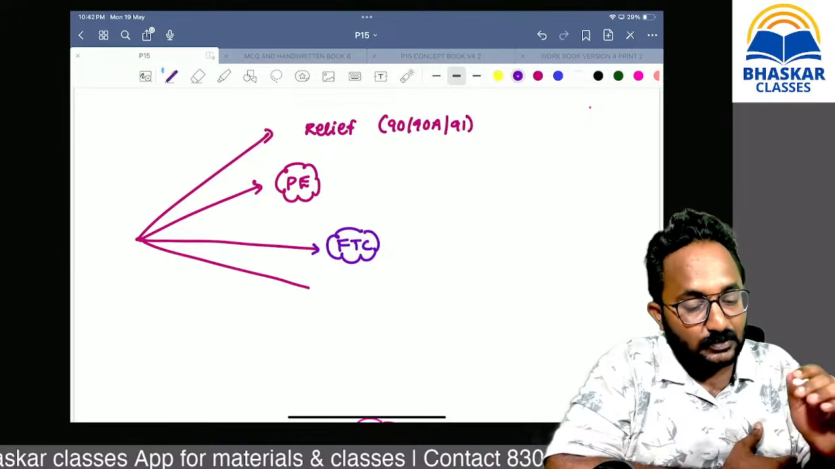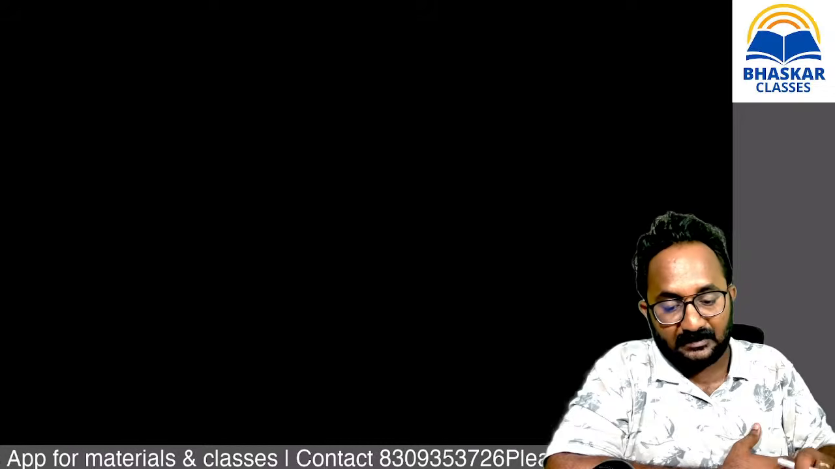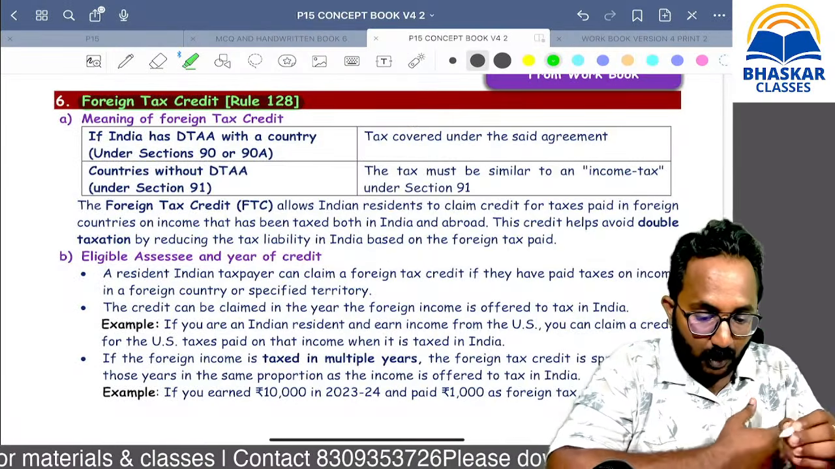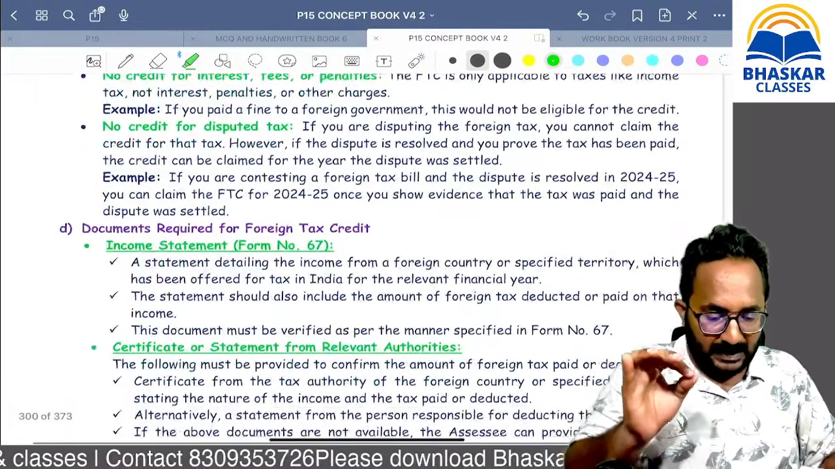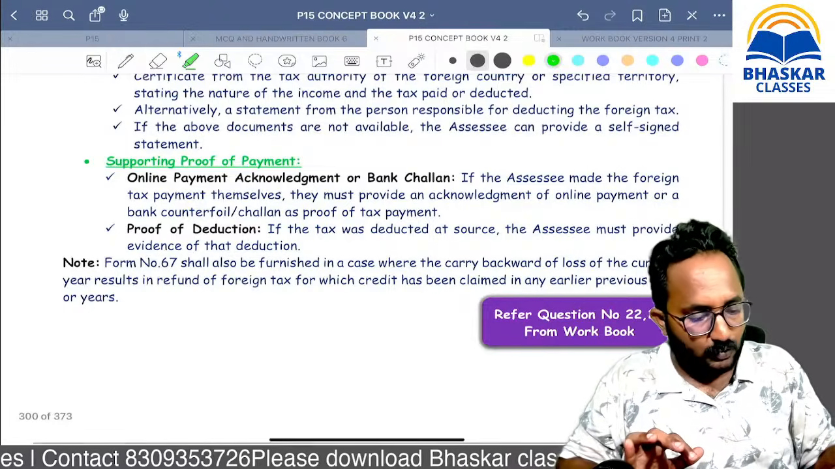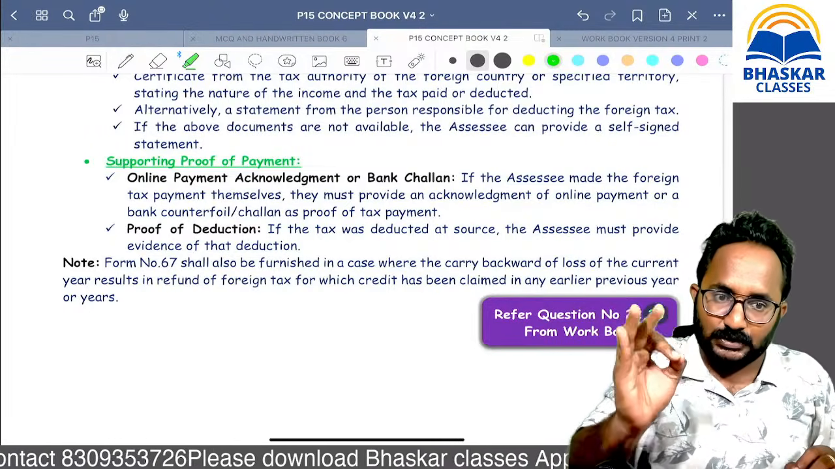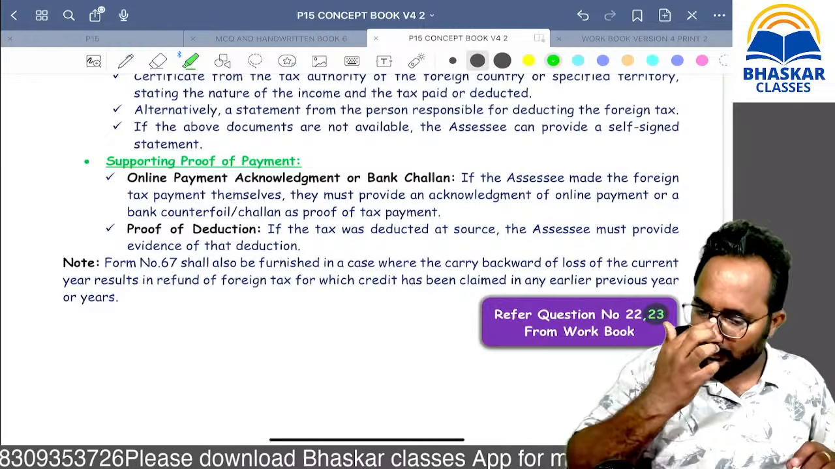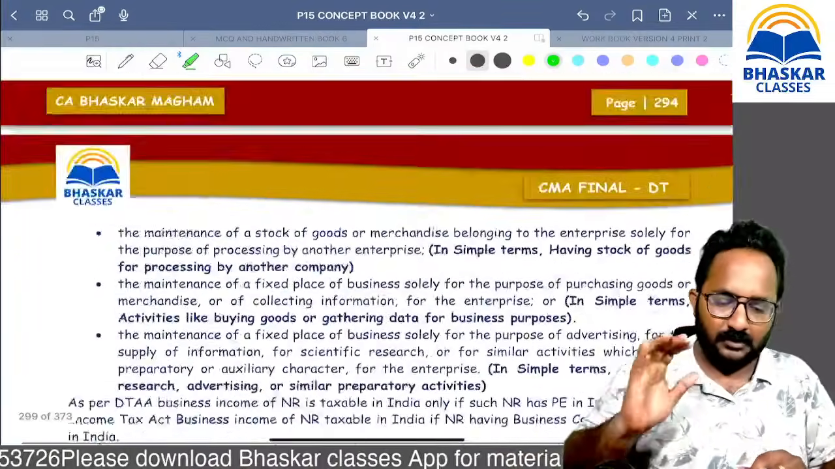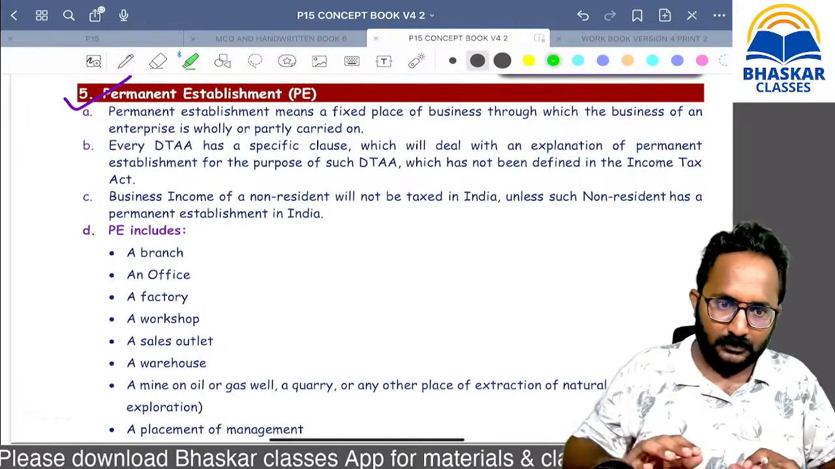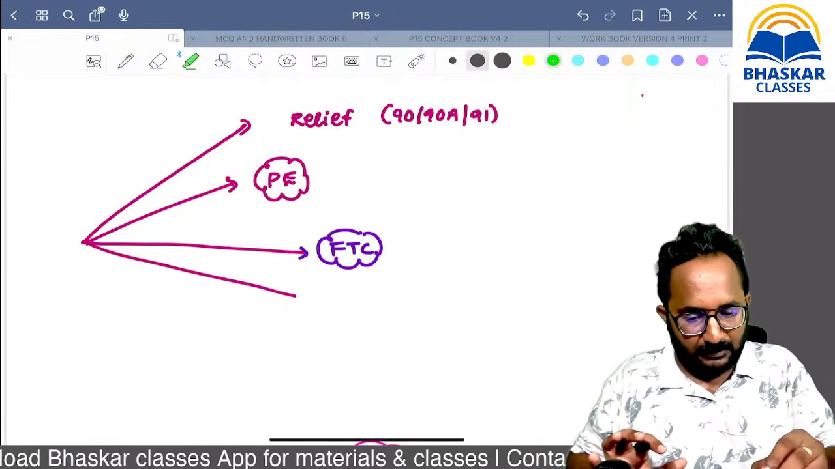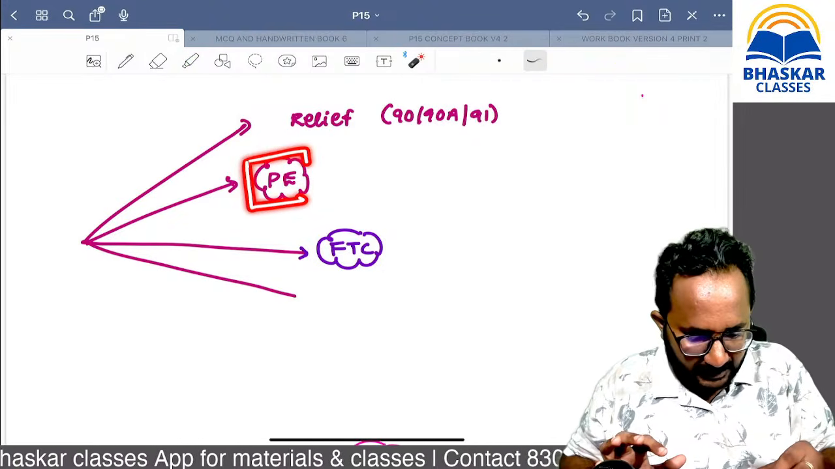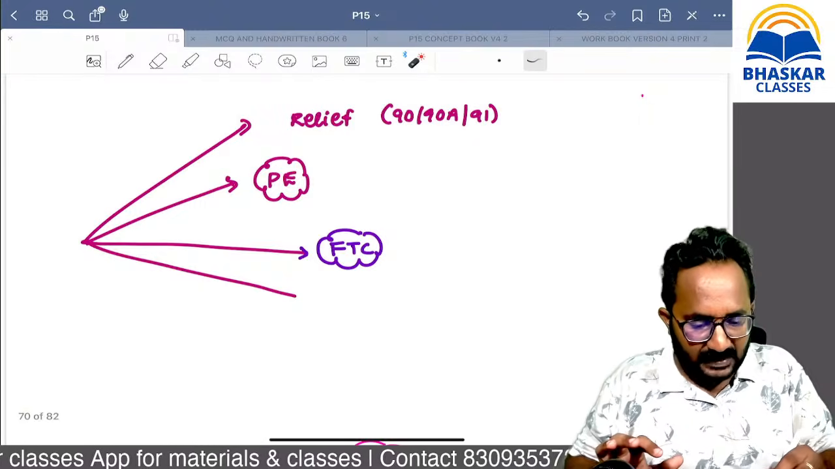That foreign tax you can take as a credit in India. So for that only they have given the rules. You have to give a plain reading of these provisions. And we have two questions. One is theory and the 23rd question you have to refer definitely. Remember, these are self-study. If I take them also, I will take a lot of time. So no need to worry. Remember permanent establishment as well as FTC.